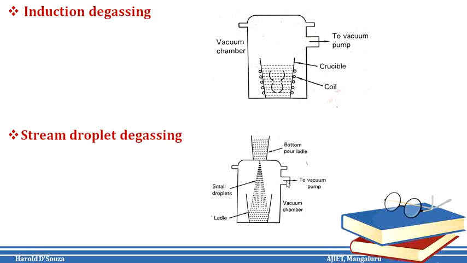A major amount of degassing occurs during the fall of the liquid stream, and as such the height of the pouring stream forms an important design parameter in the process.